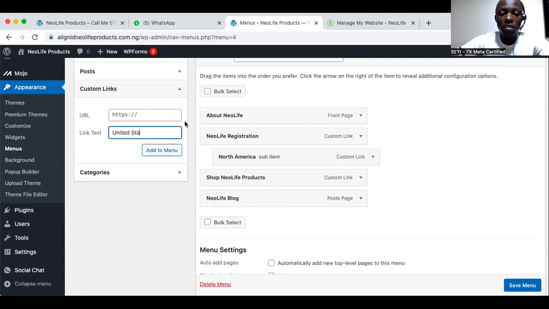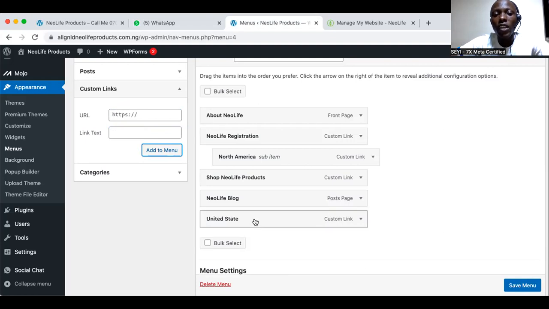That's where I did it on my own. So that's what I'm telling you. I've pasted this now. I will add it here. So this United States will be under North America. Do you see that now?